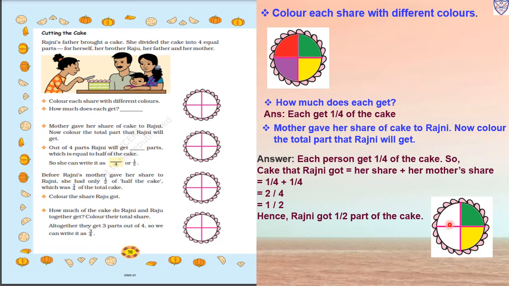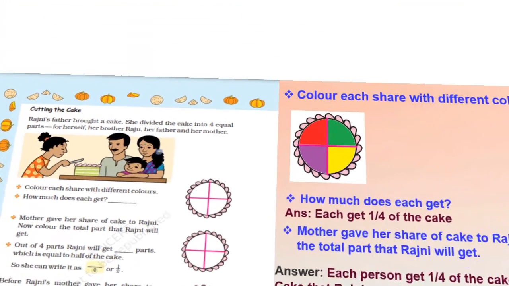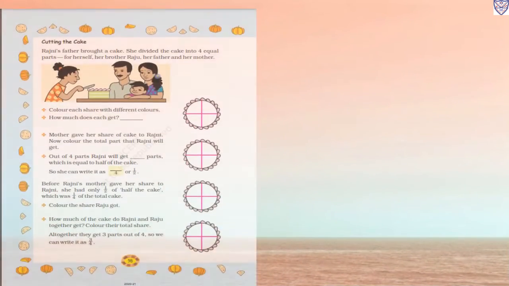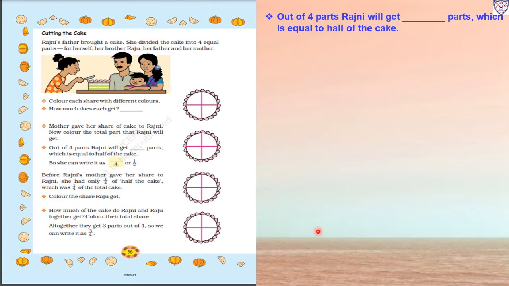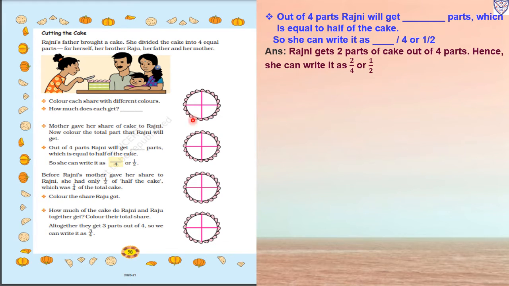So now here we also have to color how much part Rajni got, that is half of the cake, which means we will color the half part. Now, out of 4 parts, Rajni will get dash parts which is equal to half of the cake. So she can write it as dash or 1 upon 2. So Rajni gets 2 parts of the cake. Her share and her mother's share also, that is half of the cake. And she can write it as 2 upon 4 or 1 upon 2.